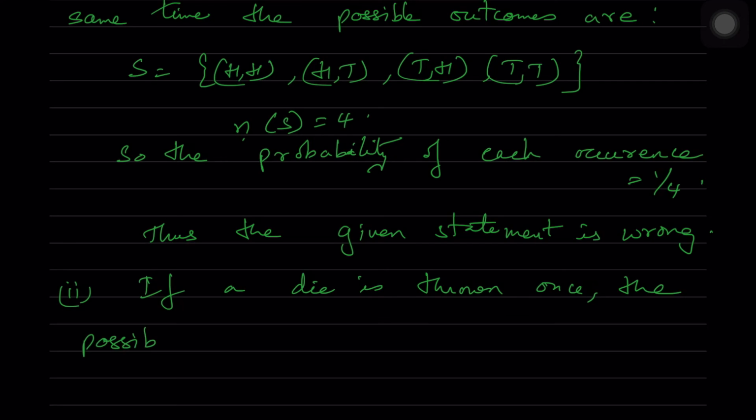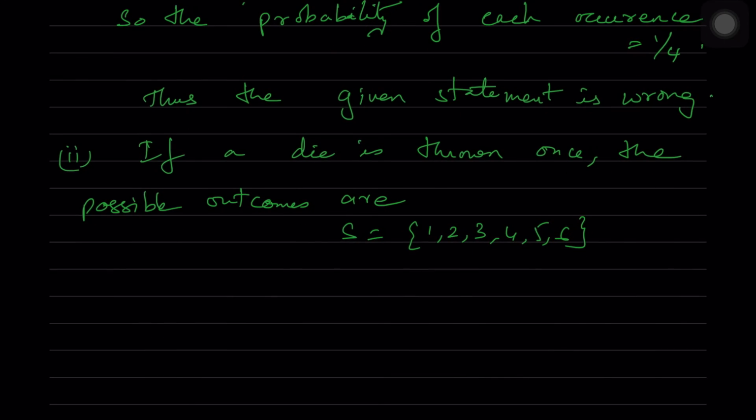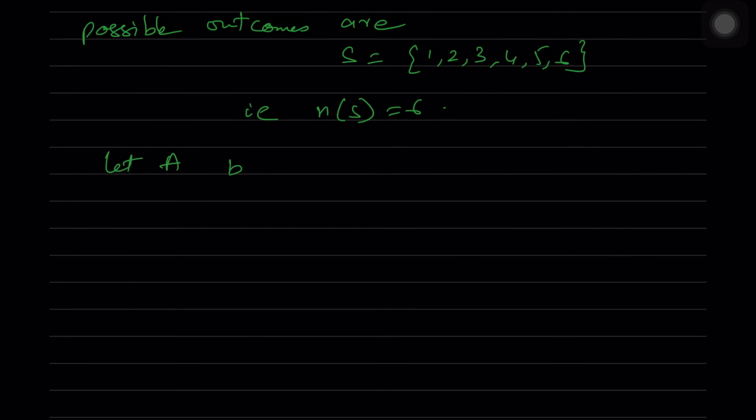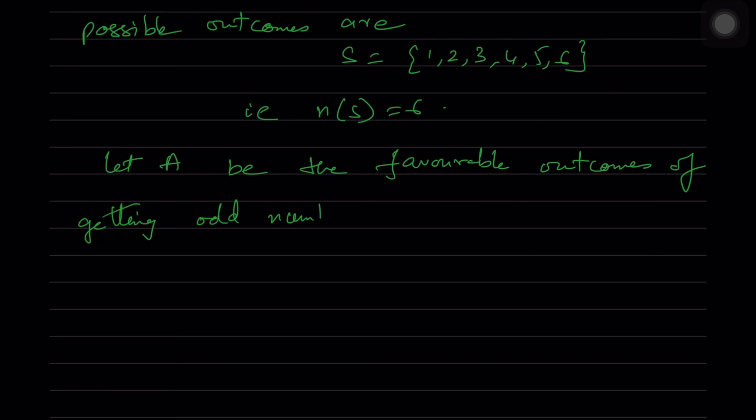Now if a die is thrown once, the possible outcomes are 1, 2, 3, 4, 5, 6. So n of S is equal to 6. Now let A be the favorable outcomes of getting odd number. So how many odd numbers are there when we throw a die? If we are taking A as the favorable outcomes, A is equal to 1, 3, 5.